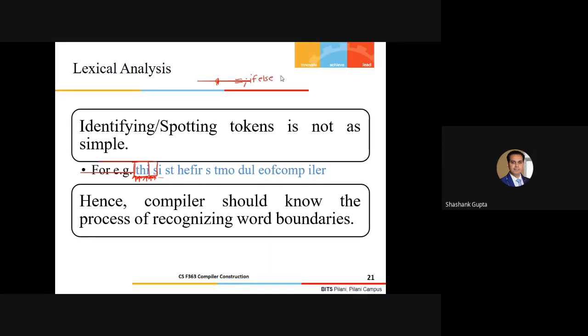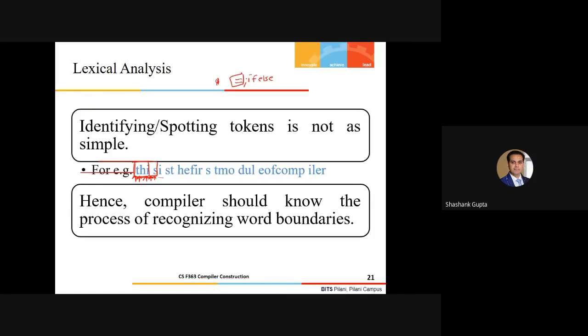First of all, can this be tokenized? Guys, question to you people, can this be tokenized? Just a small statement. Yes or no? Yes. How will I tokenize? So I'll tokenize it separately.